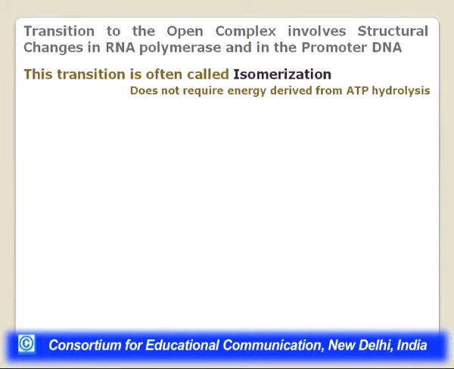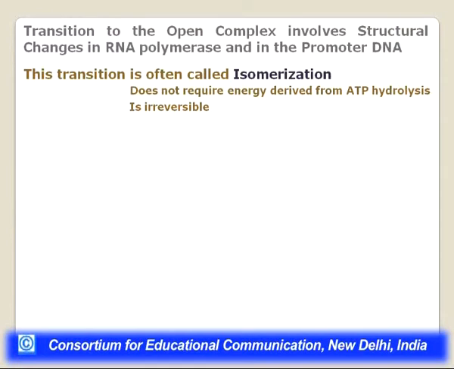And this does not require energy derived from ATP hydrolysis. We will see that this is a major difference between prokaryotic and eukaryotic transcription: only the structural changes in the RNA polymerase or in the promoter DNA where this polymerase is bound are enough to locally unwind the DNA, to convert the double-stranded DNA into unwound DNA. It does not need any ATP hydrolysis for this to occur. However, in eukaryotic transcription, it does need ATP hydrolysis for the closed promoter complex to be converted into the open promoter complex. And moreover, this process is irreversible.